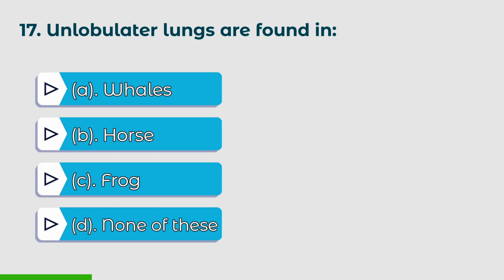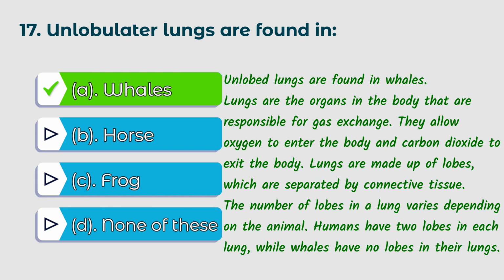17th question. Unlobed lungs are found in: A. Whales, B. Horse, C. Frog, D. None of these. The right answer is A. Whales. Unlobed lungs are found in whales.